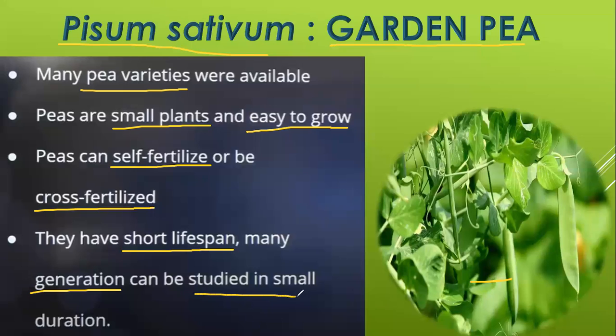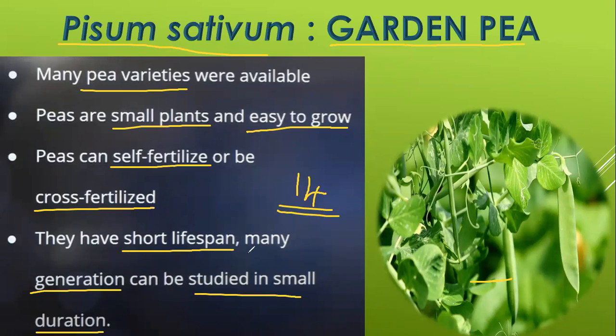They have a very short lifespan and many generations can be studied in small duration. Since Mendel cultivated pea plants, different varieties of pea plants were there, and he cultivated nearly 14 different generations. He did experiments with 14 different generations of pea plants.